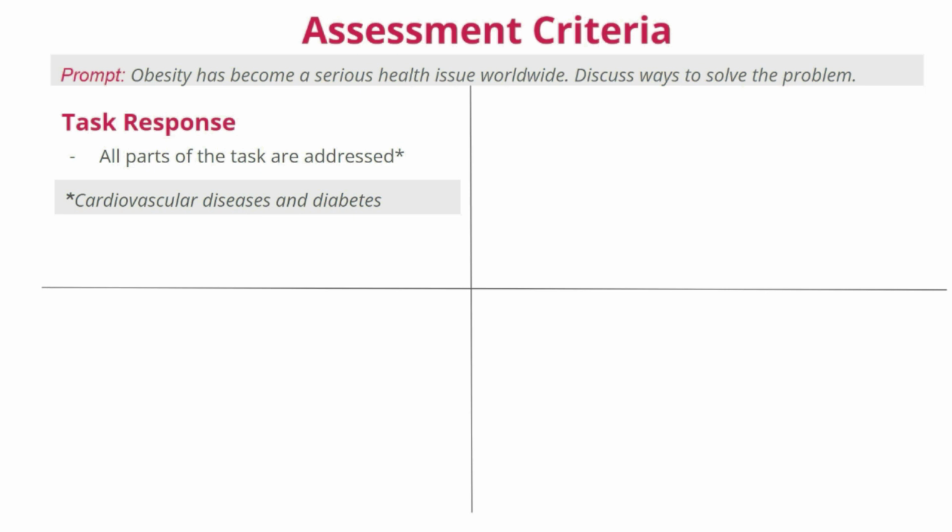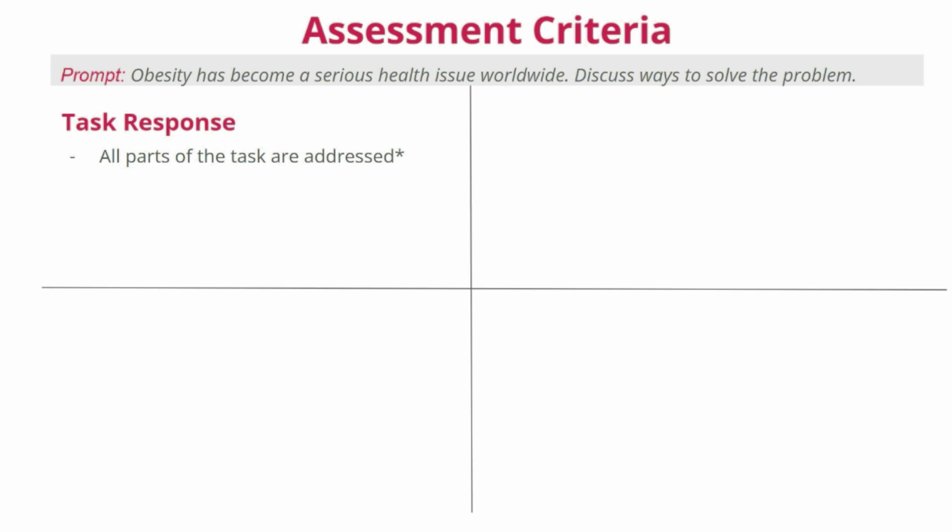However, these ideas do not address the task, because he had to write about ways of solving the problem of obesity. And he wrote about complications. Cardiovascular diseases and diabetes are the health problems that can be caused by obesity. So with these ideas, he did not address the task, and he would get a low score for his task response.